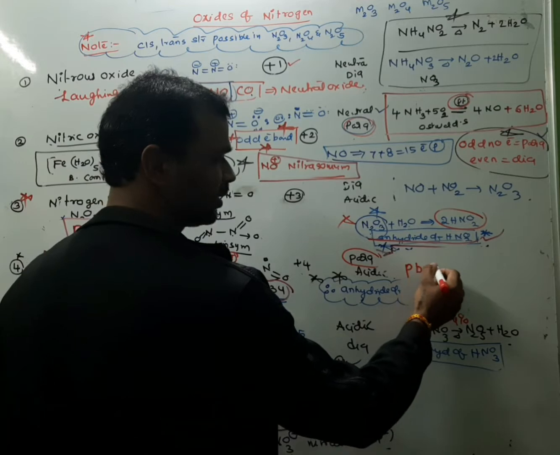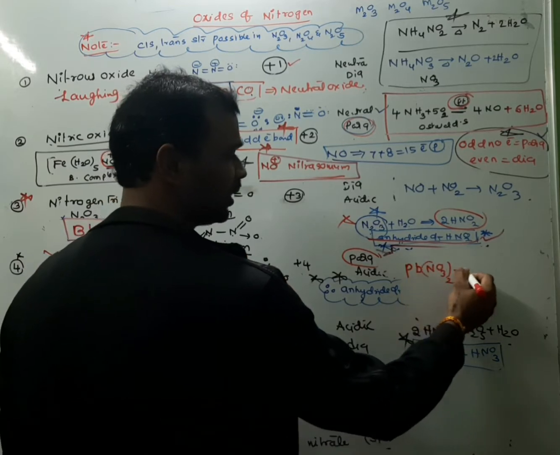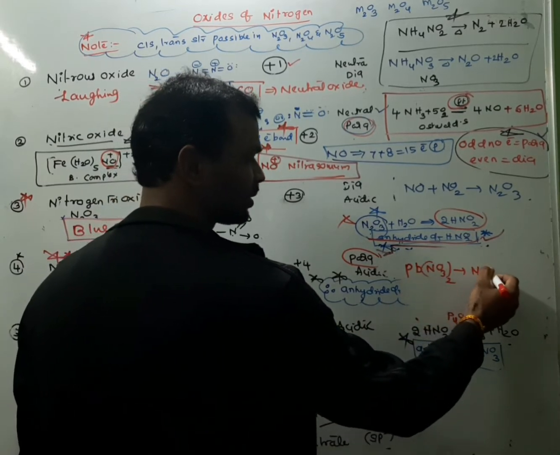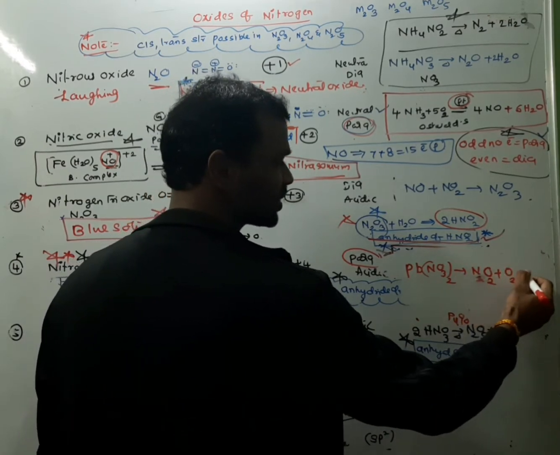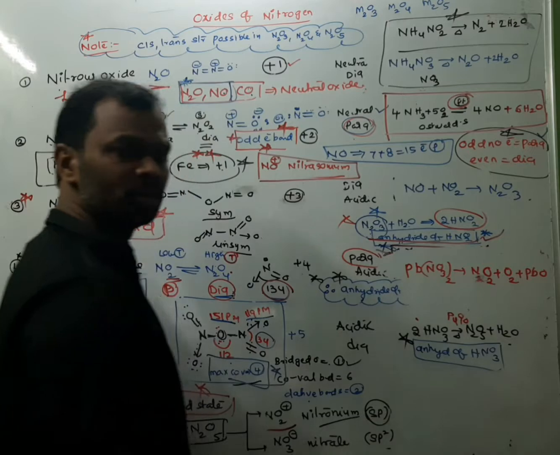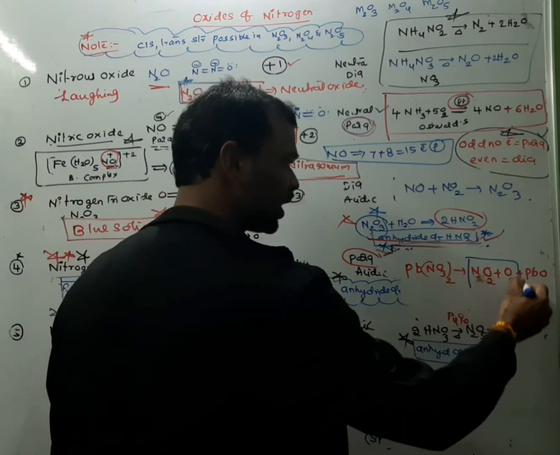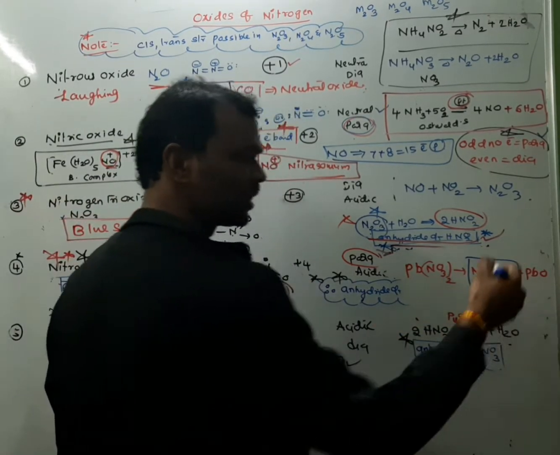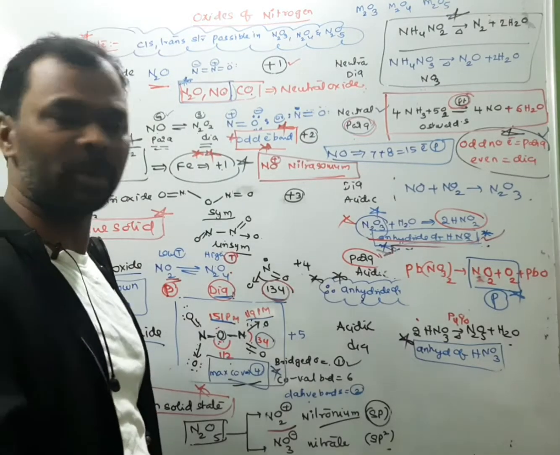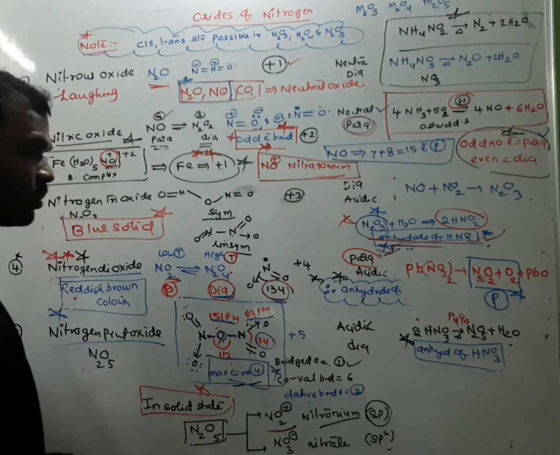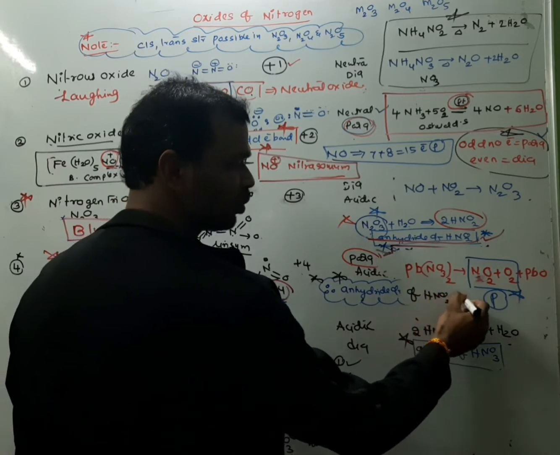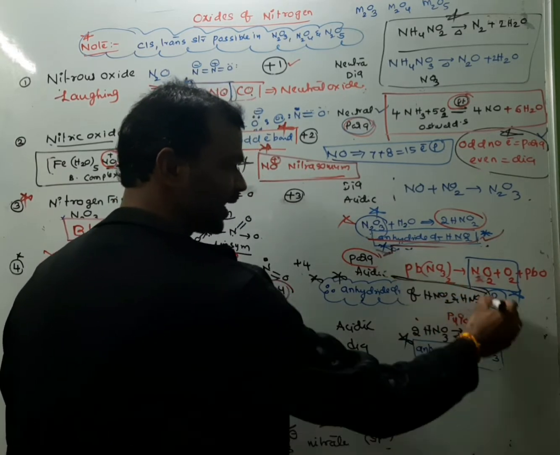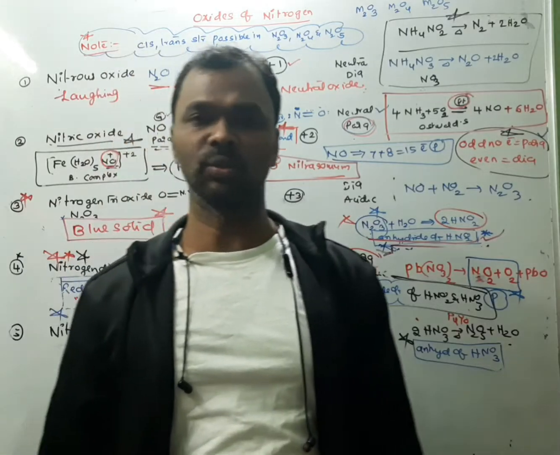Lead nitrate, on heating, we are getting nitrogen dioxide plus oxygen plus PbO. Very important, both are gases and both are paramagnetic in nature. And the most important point, NO2 is the anhydride of both HNO2 and HNO3.